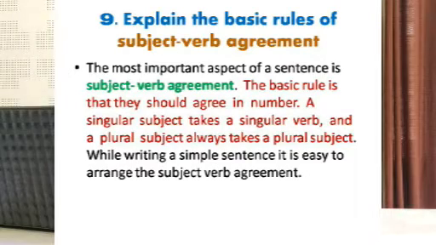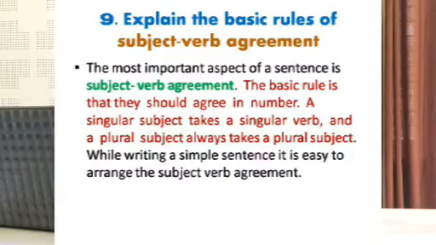Now coming to question number 9. Explain the basic rules of subject verb agreement. So we know that subject verb agreement is one of the most important rules in grammar, where we can make mistakes. So the rule is that the verb has to agree with the subject in number. That is, if the subject is singular, the verb has to be singular, and if the subject is plural, the verb has to agree with that.